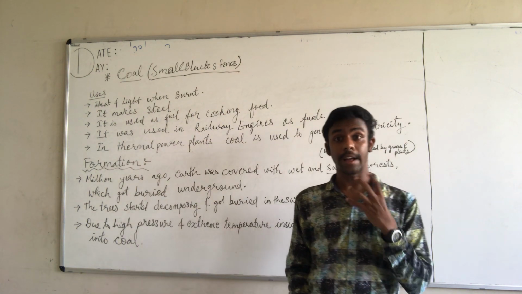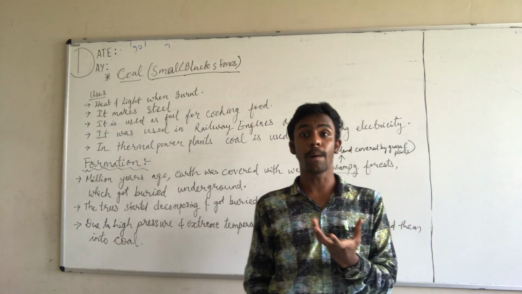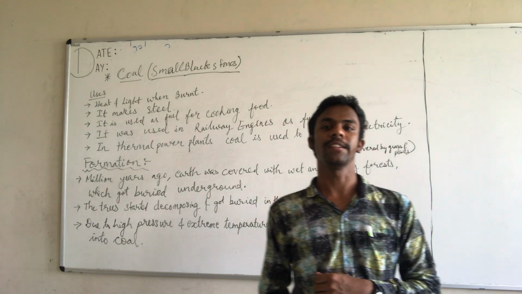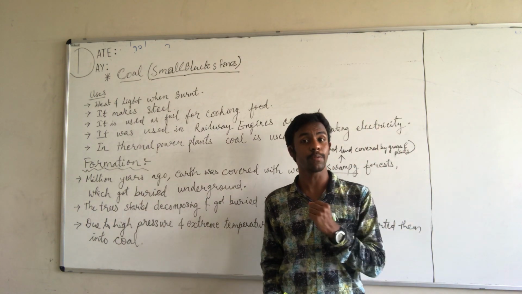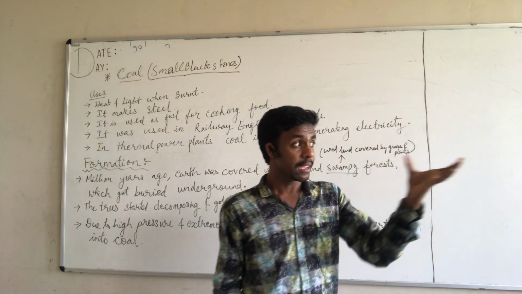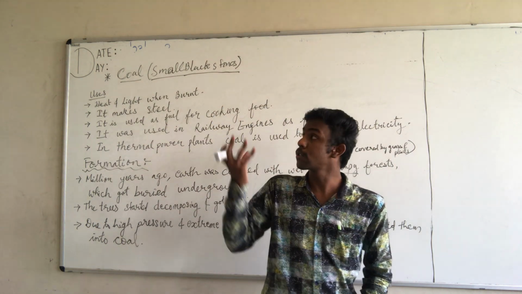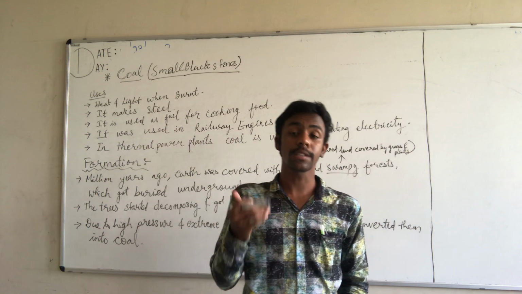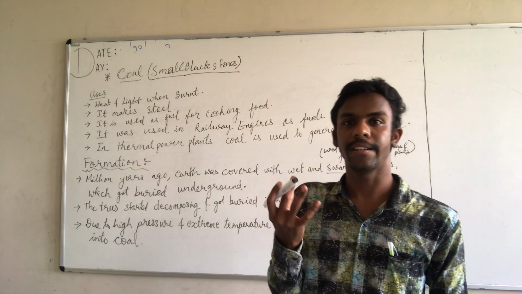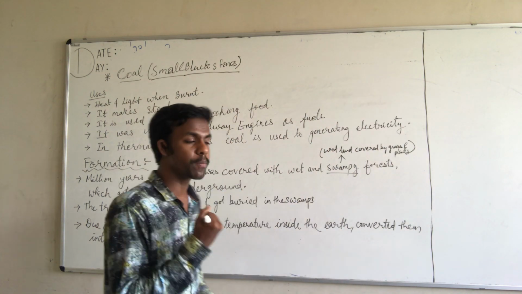Now you would wonder, this coal is formed from plants and trees only. You would wonder how these green colored plants and trees could prepare coal, because coal is actually black. This is what I have explained. This is the natural thing that takes place. This is how the coal is produced.